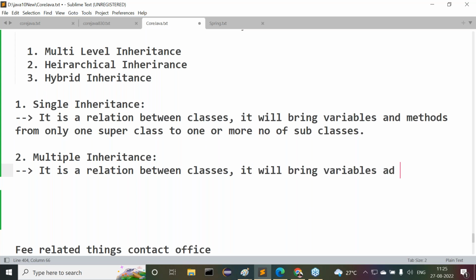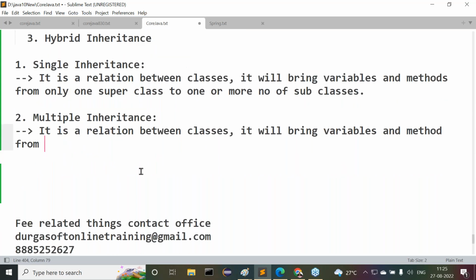It will bring variables and methods from. Observe carefully. In the case of single inheritance, the number of superclasses is only a single superclass. But in the case of multiple inheritance, it is a relation between classes.